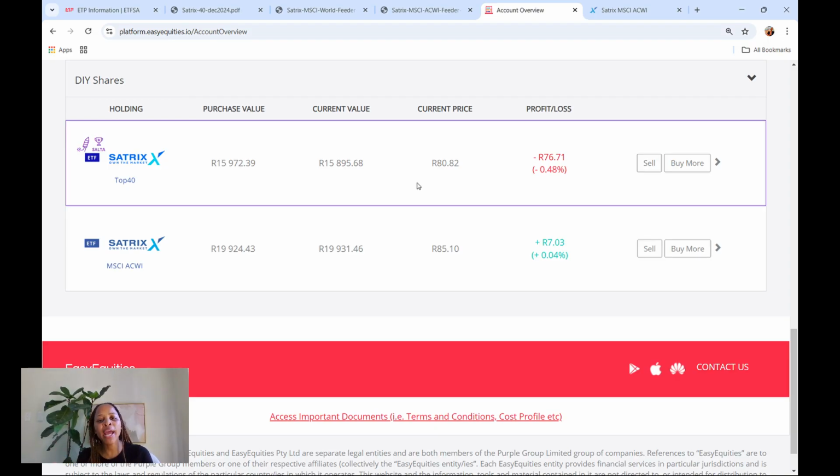So you shouldn't panic when you see the reds or the greens. Don't get too excited. That's just how the market is. You wake up one day, it's on a minus, the next day it's on a positive. That brings me to another thing. You do not have to check your investments every single day. It is not necessary.